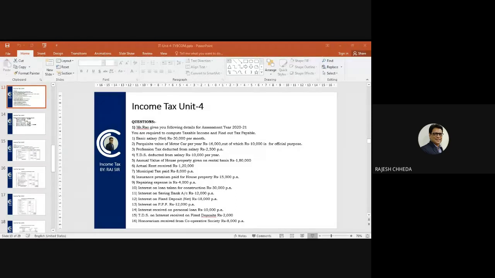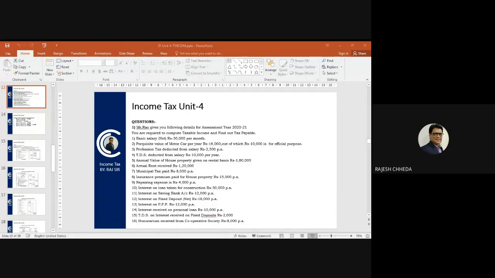TDS deducted from salary, 10,000 per year. So tax deducted at source from salary, you will add back to salary because salary is net salary, and at the end, when you are doing the computation of tax, you will take credit of TDS. TDS is the assessee's income tax which is deducted by the employer and paid to the government. So at present you remember only one thing, that we need to add back to salary because salary is a net salary, and this is a TDS from salary.